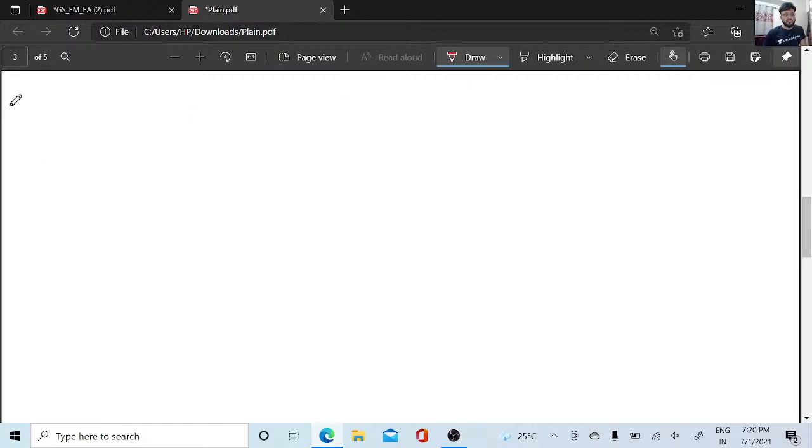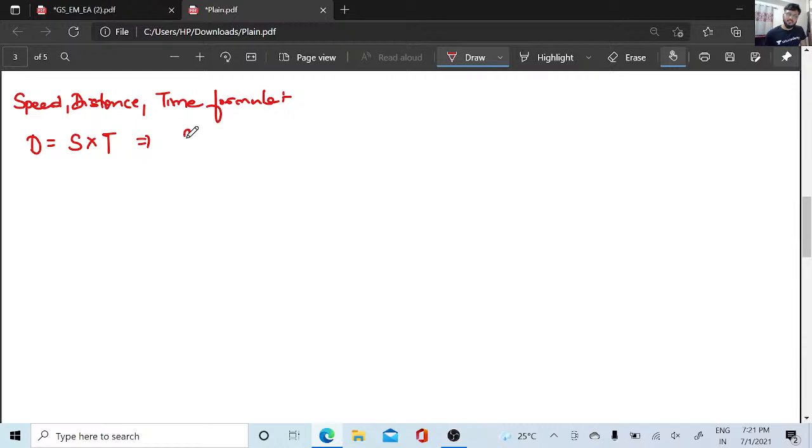If you know the speed distance time formula, you will know this clearly, right? Distance is nothing but speed into time. Yes or no? So I can also write this as, if I need speed, then it is nothing but distance by time. If I need time, then it is nothing but distance by speed.